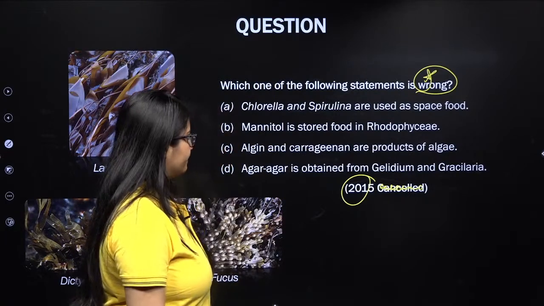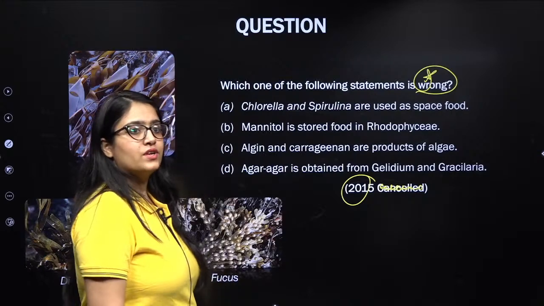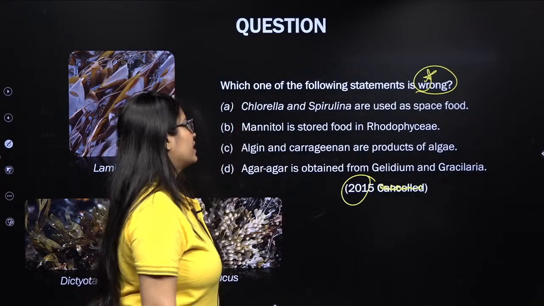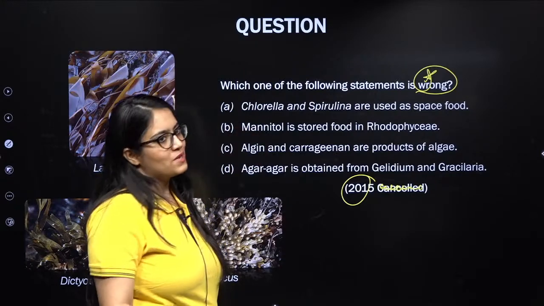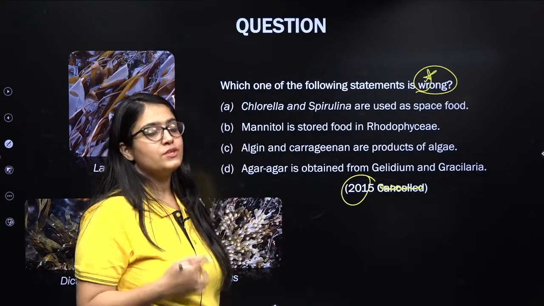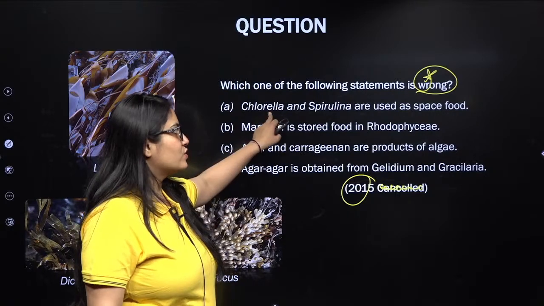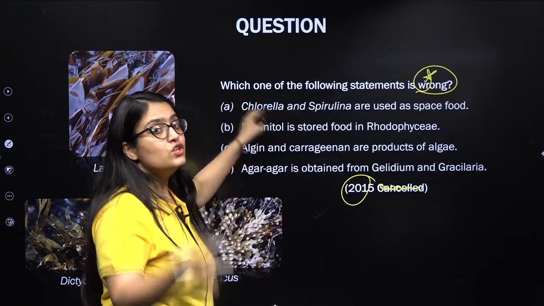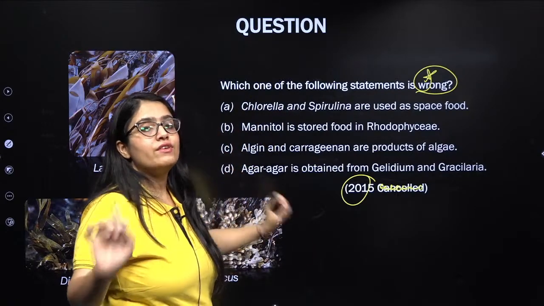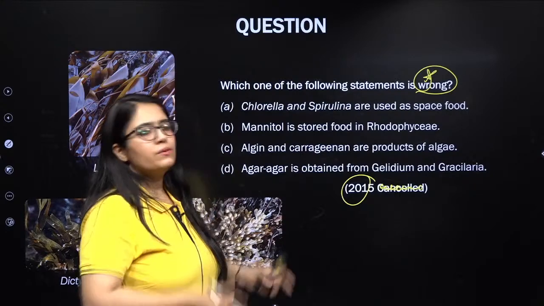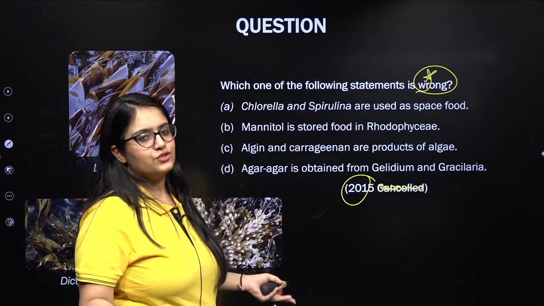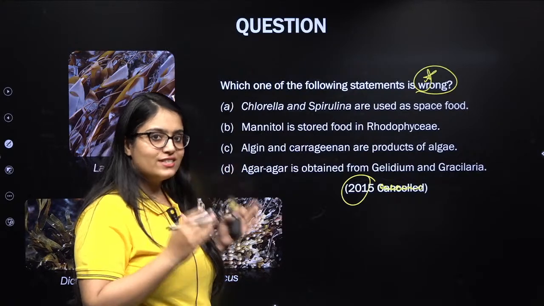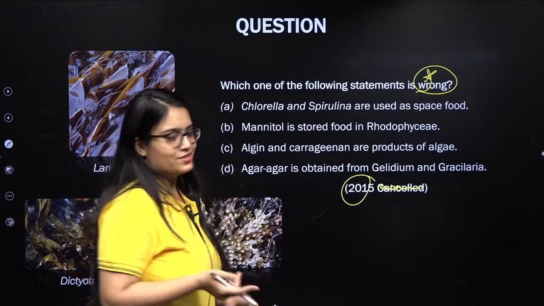Yeah, try this one. I think you guys are trying to give the answer. Let us read all the statements. Chlorella and Spirulina are used as space food. I told you NTA has the habit of repeating questions. A question was already asked on this one, and again NTA has used this information as one of the statements. That is why PYQs are very, very important. You should give equal importance to your PYQs as you give to your teachers. They actually tell you what to study and what you can avoid.